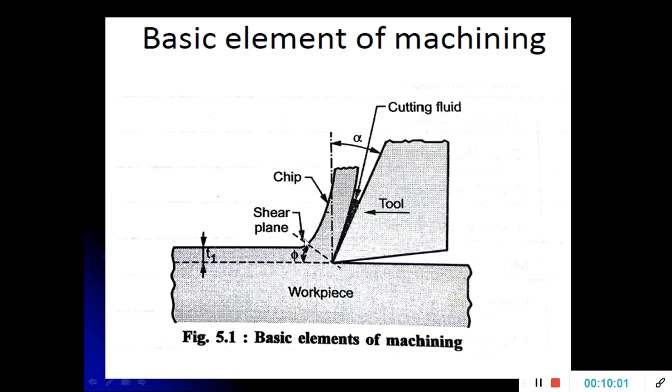This is the shear plane where the shearing is done. During the metal cutting operation, the tool penetrates the work surface. Due to the sharpness of the tool, unwanted material is removed from the workpiece in the form of a chip.